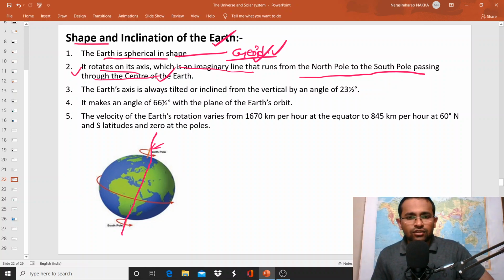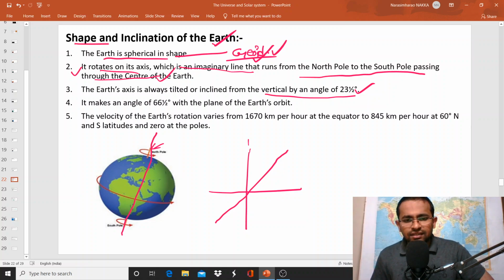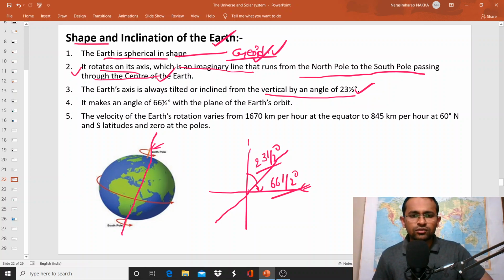And the earth's axis is always tilted or inclined from the vertical by an angle of 23.5 degrees. So if you take a graph, this is the imaginary axis of the earth and this is the vertical. With this, the axis of the earth makes 23.5 degrees, and this is the orbital plane of the earth. I already told you about orbit. Orbit means the fixed path in which the planets move or revolve around the sun, and with this orbit the earth makes 66.5 degrees.